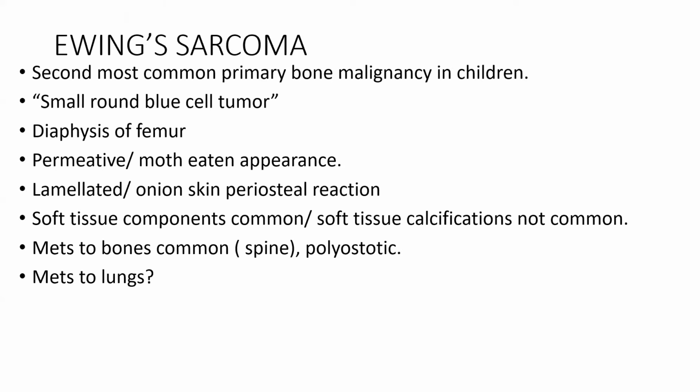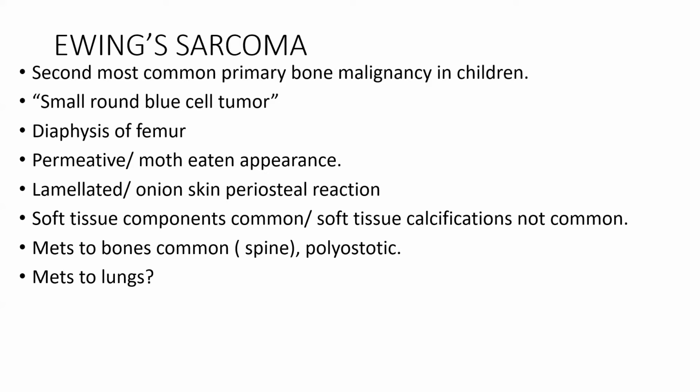Okay, next we'll be discussing Ewing's sarcoma, which is the second most common primary bone malignancy in children after osteosarcoma. It belongs to the family of small round blue cell tumors. Which of the other small round blue cell tumors do you know? Yes, PNET or Askin group of tumors, right?